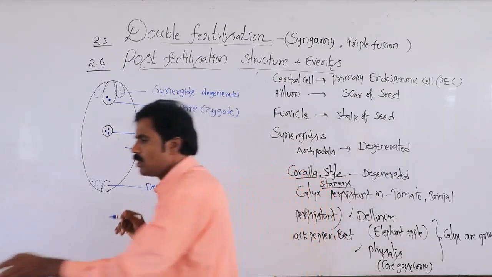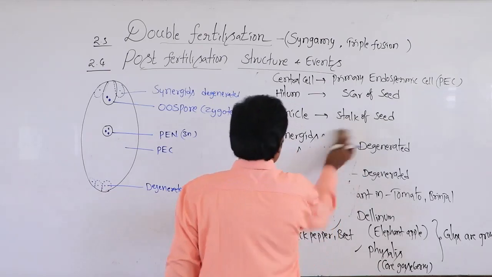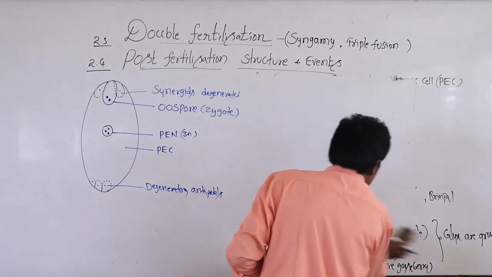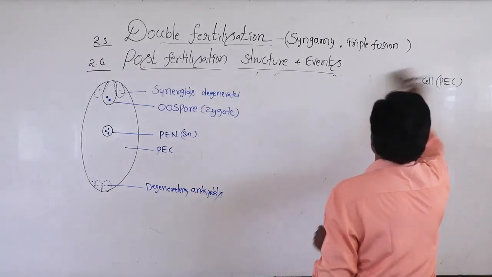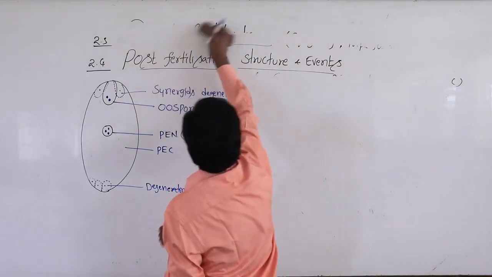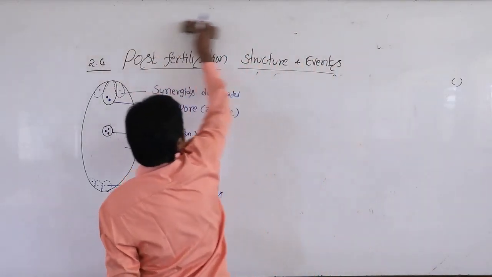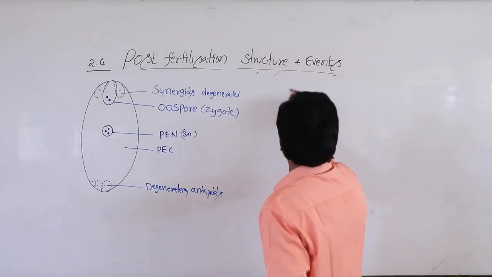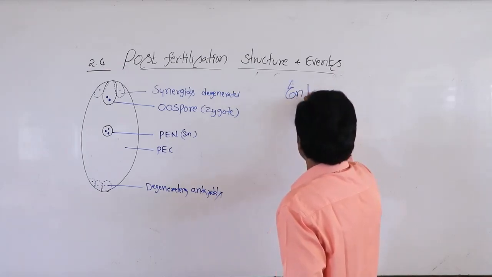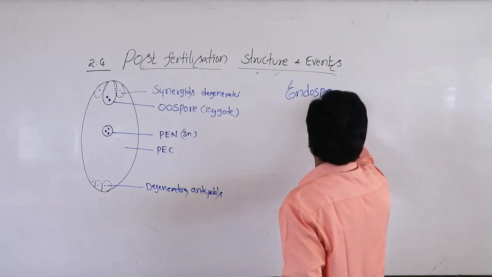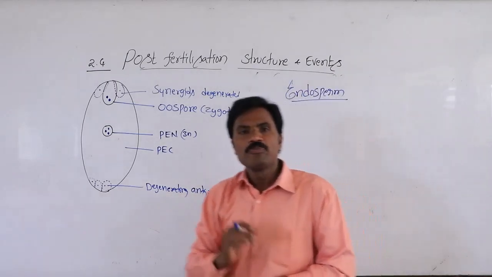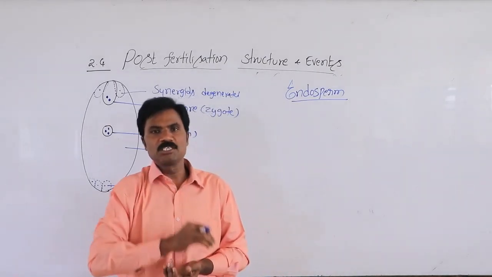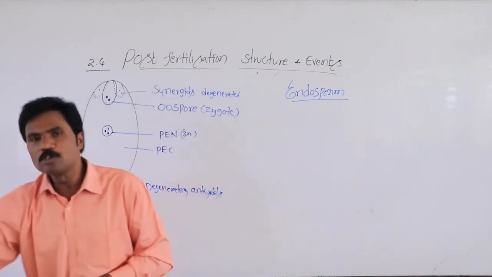Now we discuss the endosperm. It develops into the endosperm. There are three types of endosperms according to their development and formation. Three types of endosperms are present.